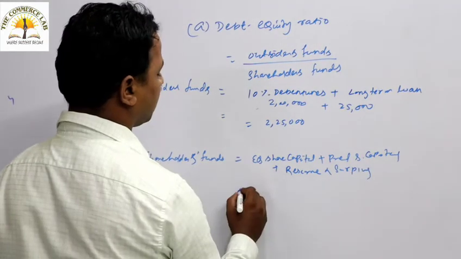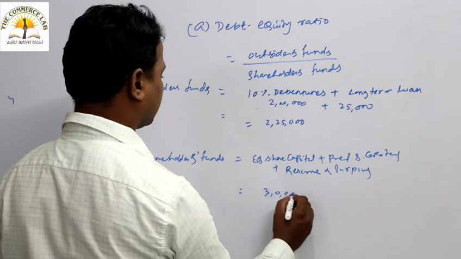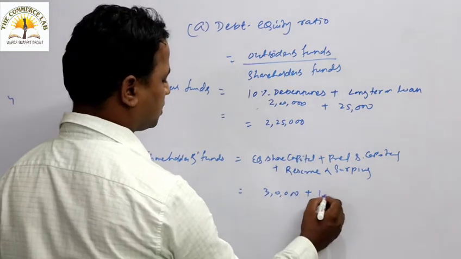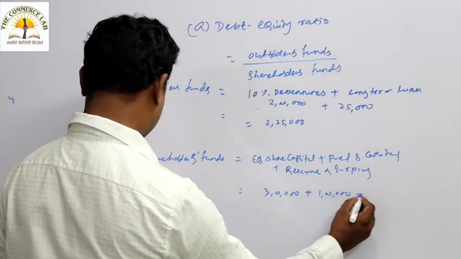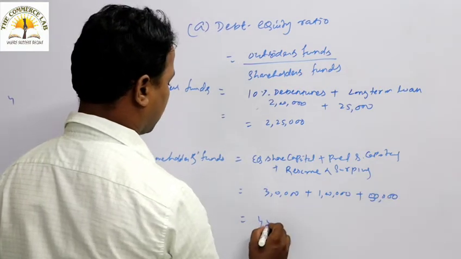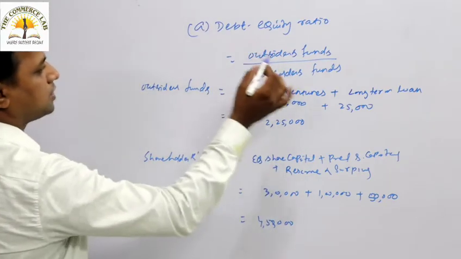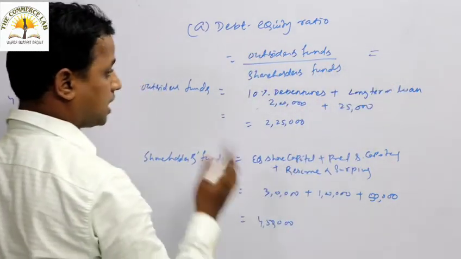Equity share capital क्या दिया है देखिए question में. It is around 3 lakhs. Preference share capital is given 1 lakh, and the reserve and surplus is given around 50,000. So total is 4,50,000.